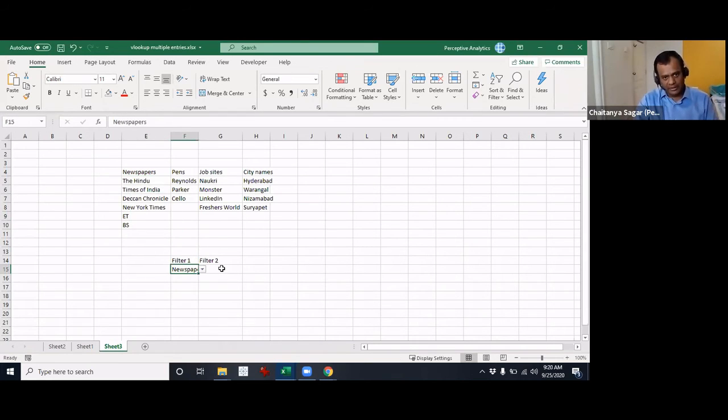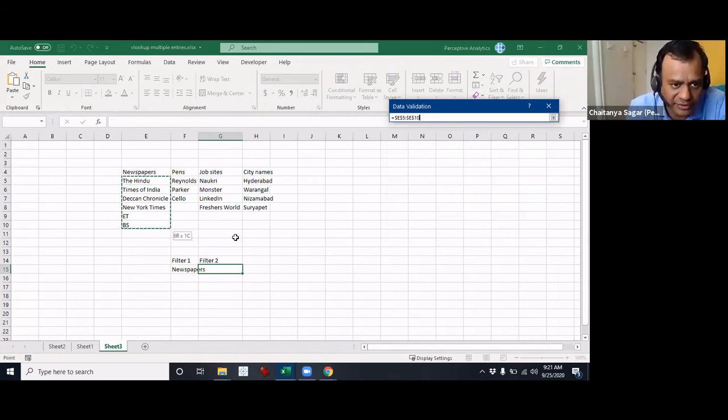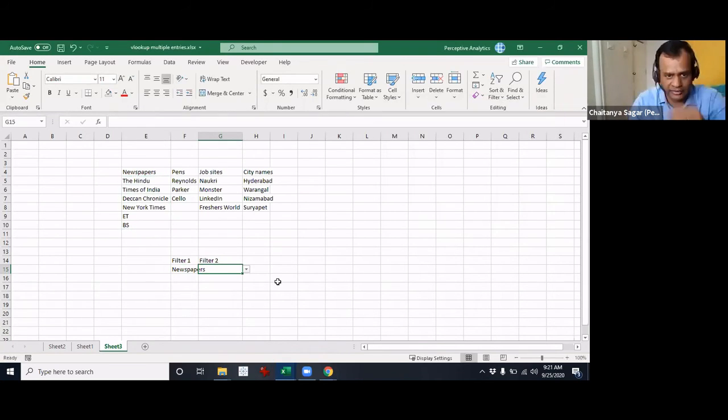And if you pick in the second filter, let's say I put in the list again, and I go ahead and select newspapers. Hit enter. All right, so papers, no problem. But let's say if I select pens, for example, then this should give me the list of pens.